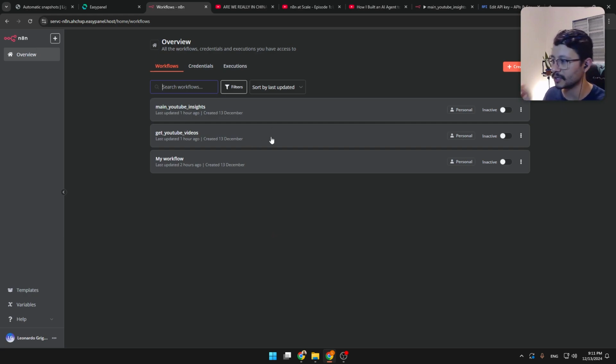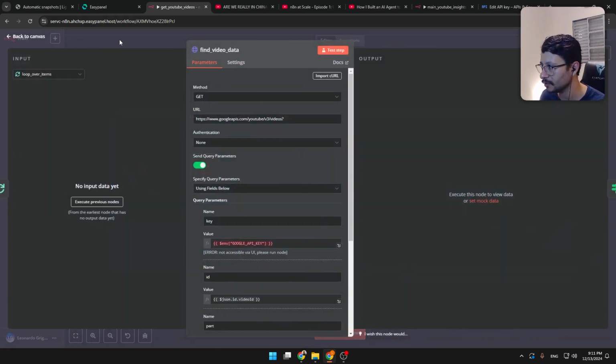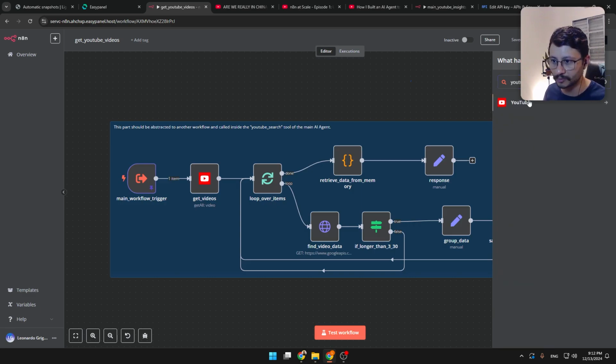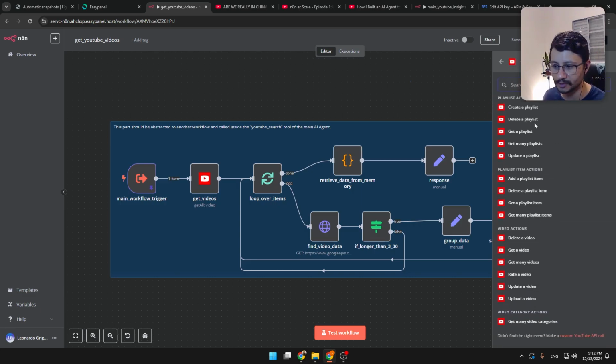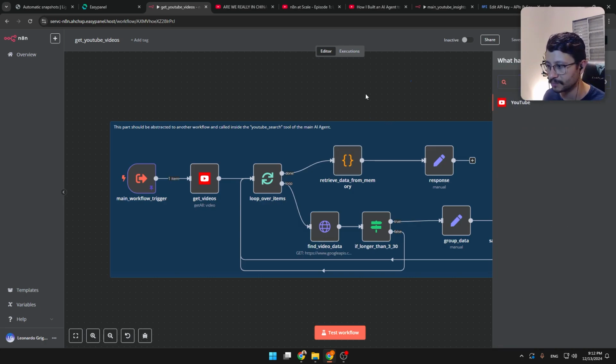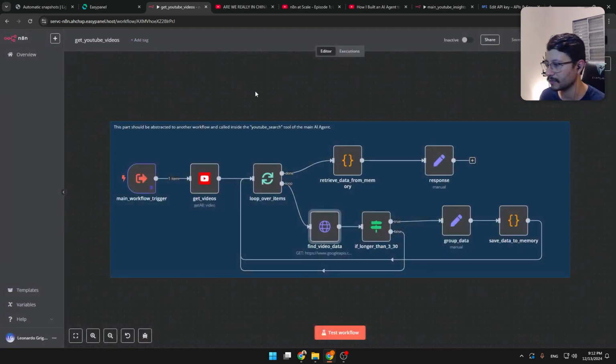The main focus here is on this workflow of get YouTube videos. It's just this, but it has a specific node that people don't take advantage of, and that's the HTTP node. The common n8n user that probably has a background in marketing or sales will basically come here and type YouTube, and they'll see a bunch of these nodes right here. But none of these nodes, at least not at the date that I'm recording this, has a way to get these features right here, which are content details, snippets, statistics. These are all for the videos. And these details are important if you want to build something for YouTube, right?